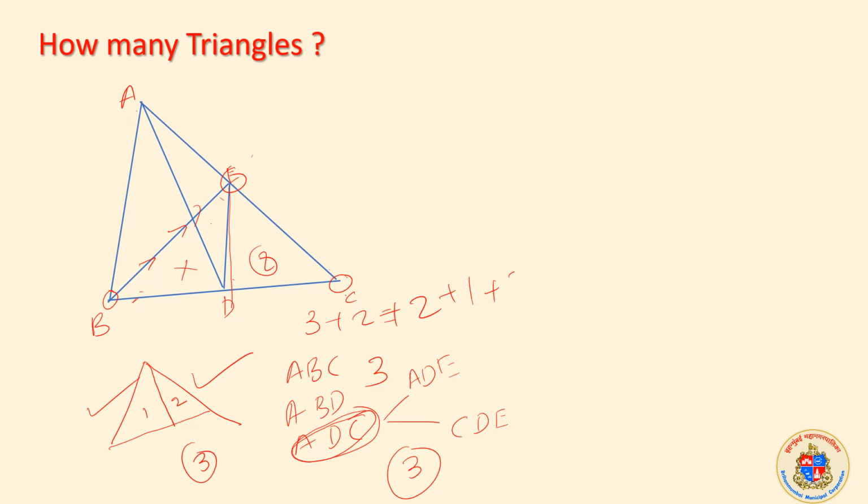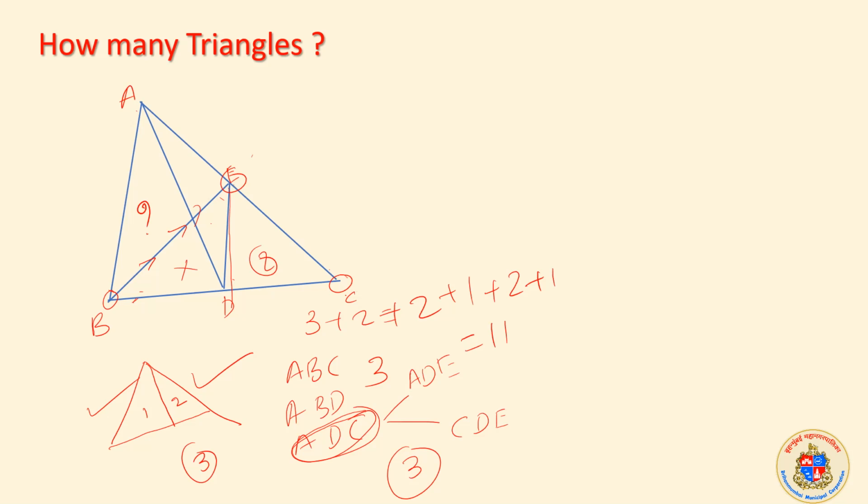that means again 2. In this way we can approach this particular question, and the one which is not touched is this one, so again plus 1, because there is no division that doesn't come in any of this counting. So ultimately we can see that 11 triangles are there. This is applying what we learned.